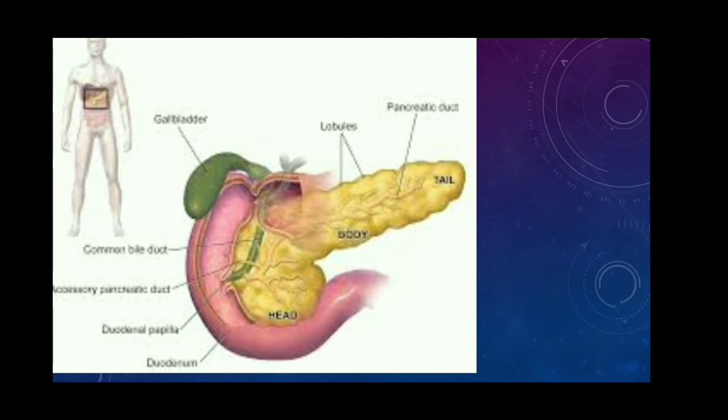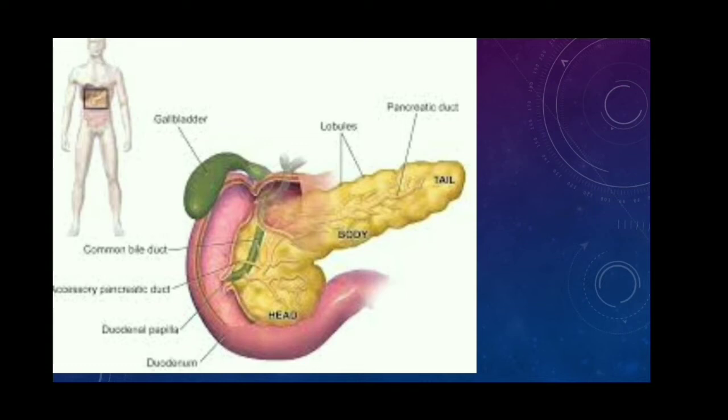Endocrine glands are also present in our body. These endocrine glands are ductless glands. They secrete certain chemical substances called hormones that are involved in the coordination of our body's different organ systems. So, the pancreas acts as a dual gland. Dual gland means it acts as both an exocrine as well as an endocrine gland.